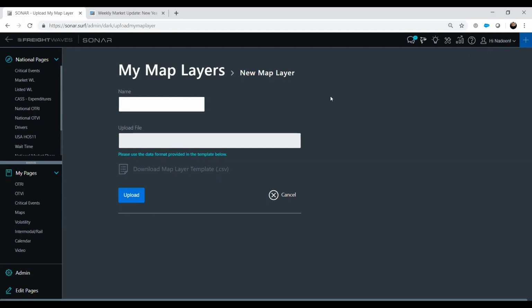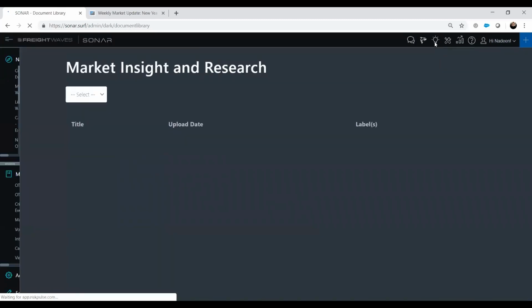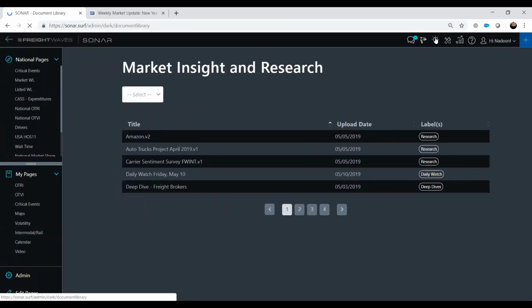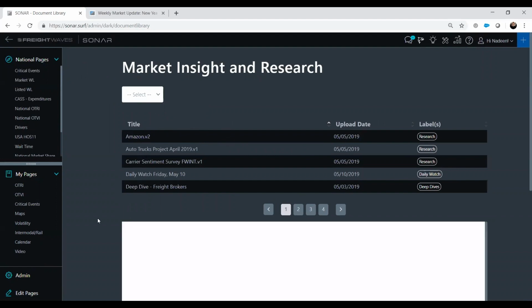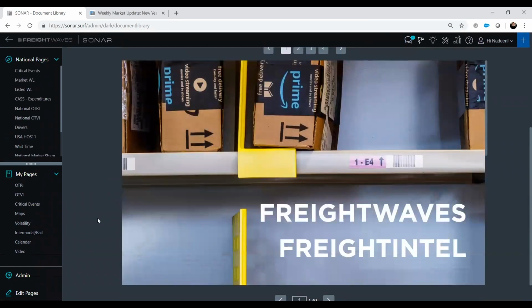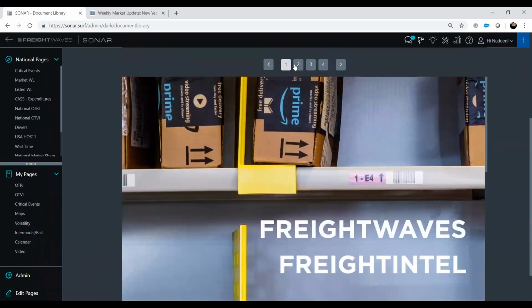The last thing that I wanted to highlight is our market insights and research. If you click on the little light bulb up here, you can see we have added 5 different market insight and research pieces in here so far. If you click on one, so we'll click on Amazon, you can scroll down and it will show you the article. You can click through each page and read it that way.